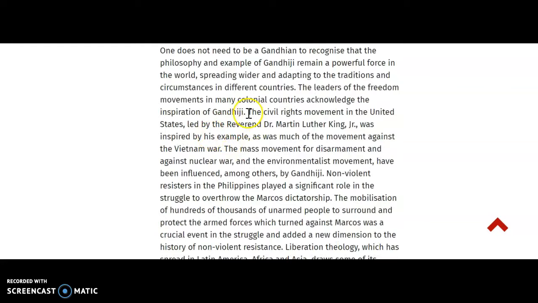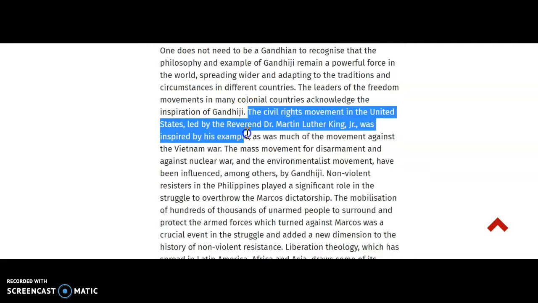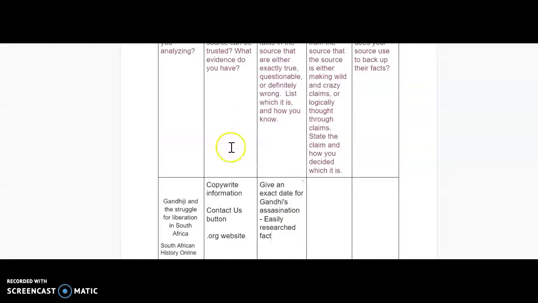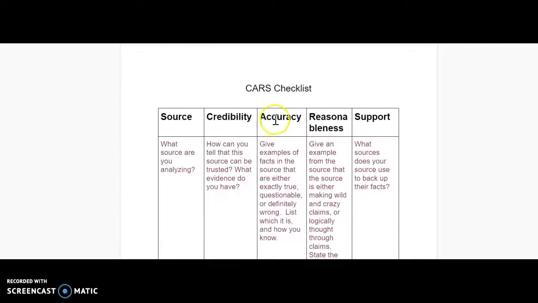So their facts are true. So we'll just take this one again and move that over to our form, right? Because we've got another fact here. We know this is true because MLK said it was true. Okay, it's about Martin Luther King Jr., and he himself said it was true. So here's a fact that we can prove was true. This is how we know it's accurate.